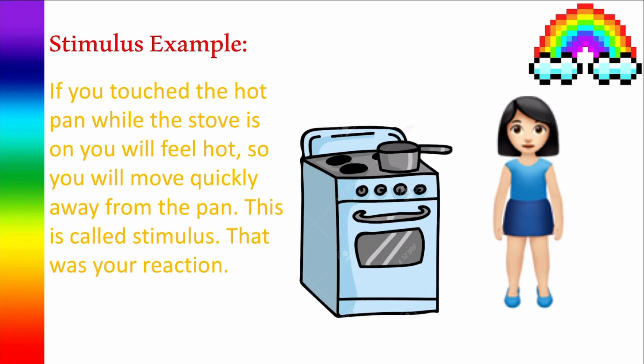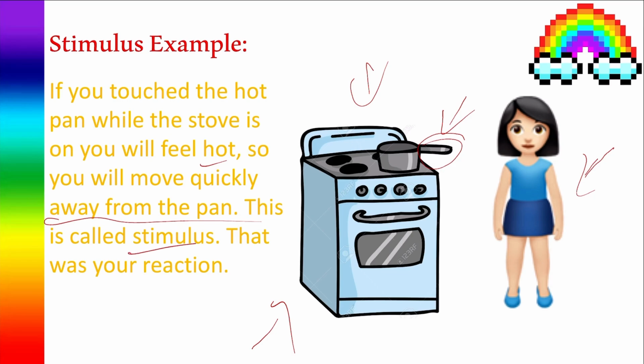Here's a stimulus example. For example, you're over here, and there's a stove right next to you, and there's a pan on it, and it's on. Then you touch the pan. It will feel very hot to you, right? So what do we do? We move quickly away from the pan. This is our reaction, and this reaction we call stimulus.